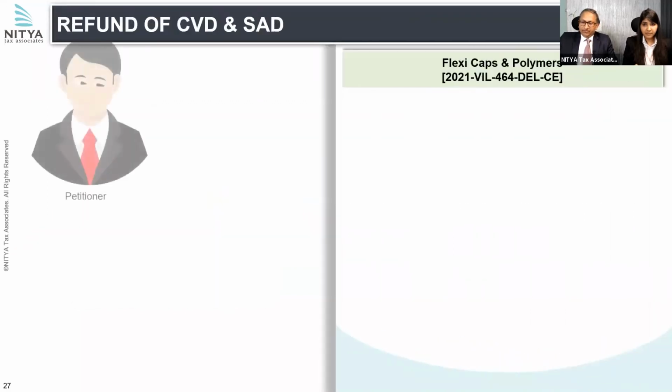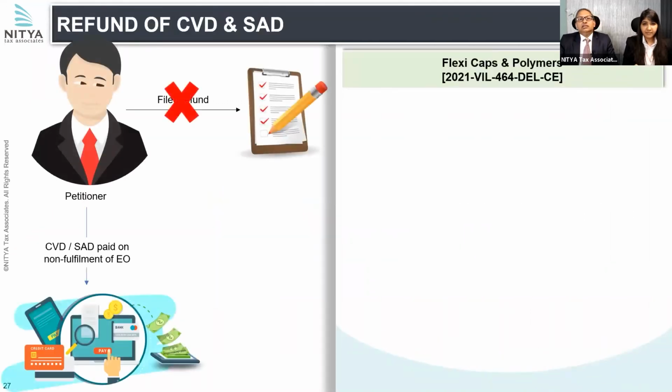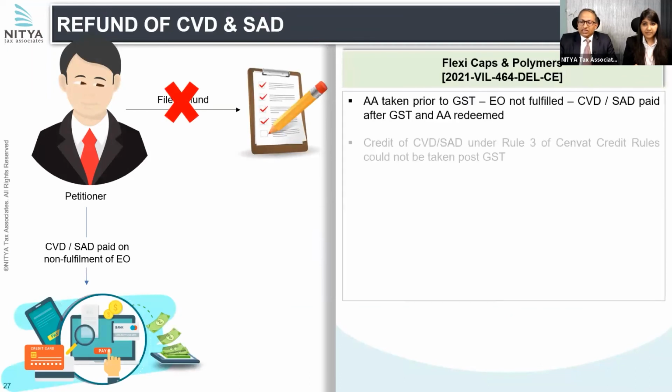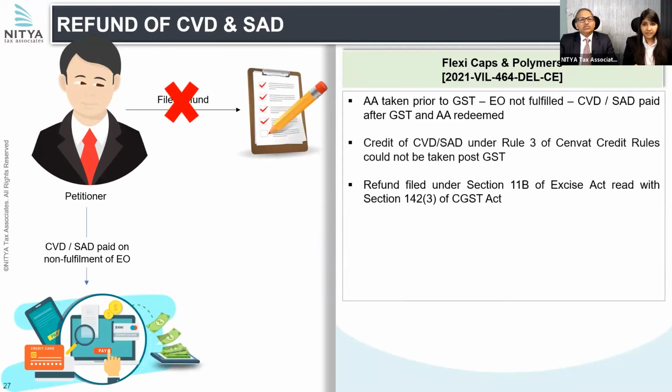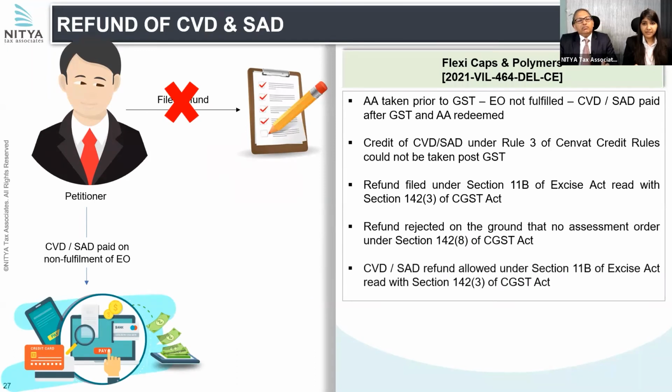Next is the Delhi CESTAT judgment. This is in the case where a petitioner had availed advance authorization prior to GST. It failed to completely fulfill the export obligation and therefore was required to pay CVD and SAD, the benefit of which was taken on import of duty-free inputs.